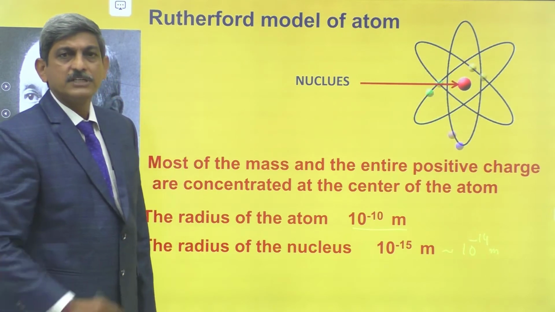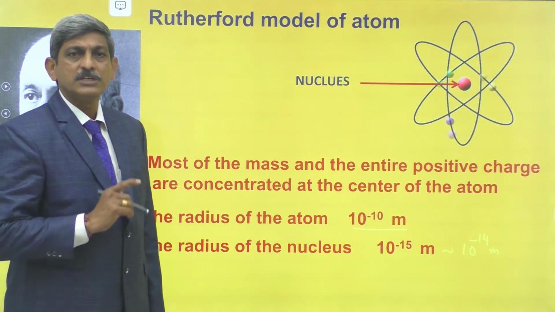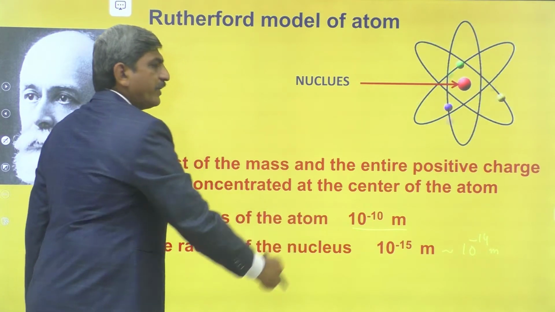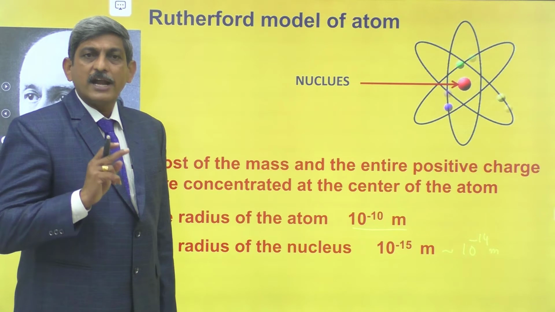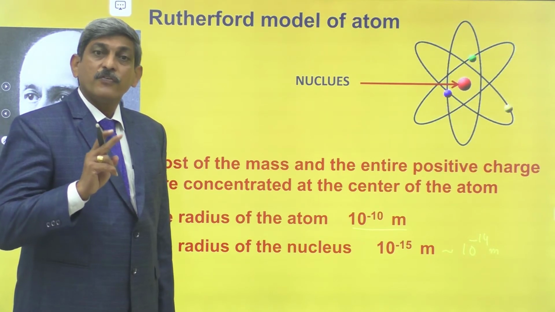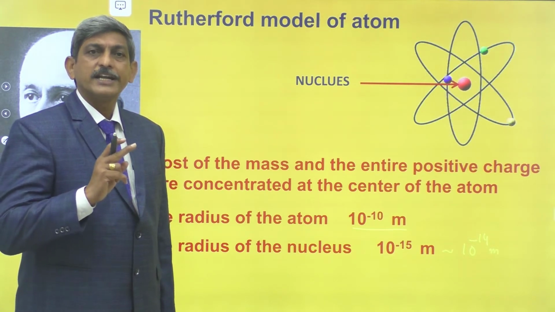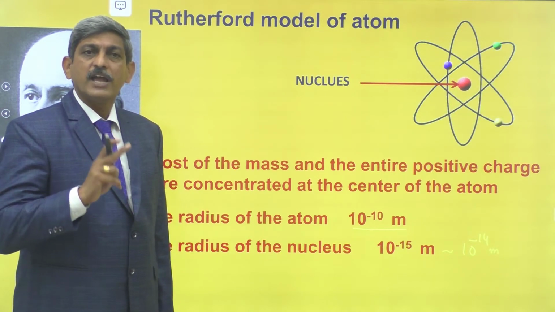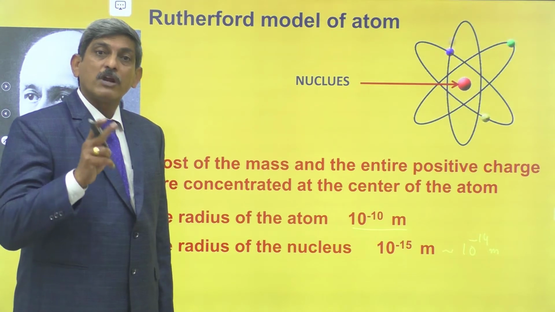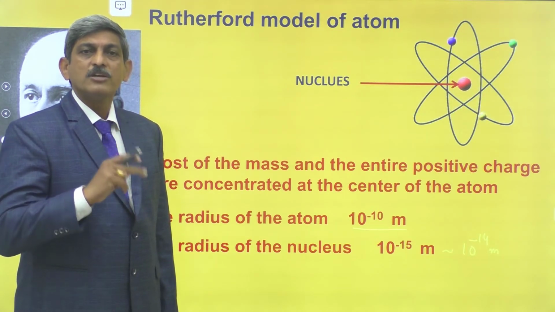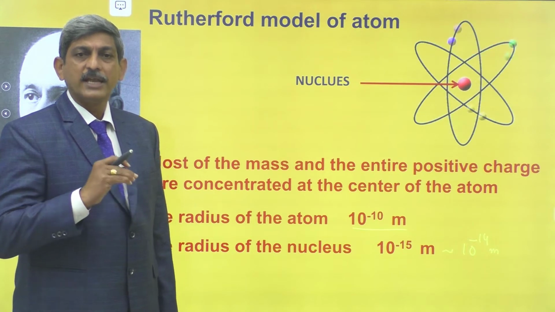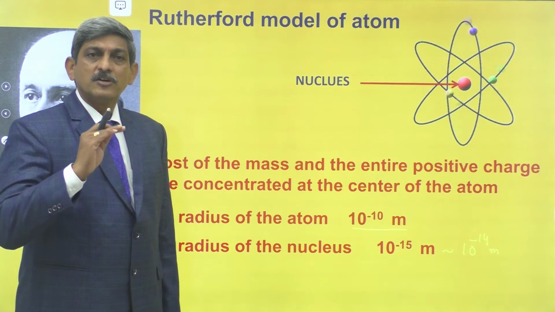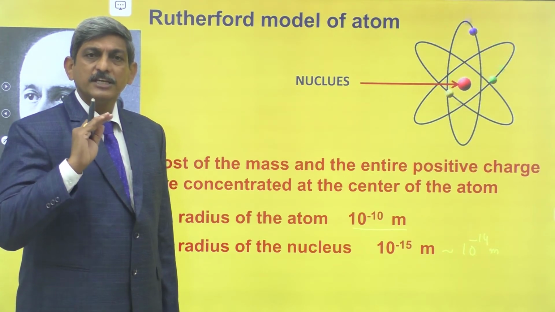It is in the order of 10 to the power of minus 15 meters to 10 to the power of minus 14 meters. By comparing these two, we can say that the radius of the atom is 10 to the power of 4 times more than the radius of the nucleus. Because of that, the volume of the atom is 10 to the power of 12 times more than the volume of the nucleus. Hence, we can simply conclude that most of the space in the atom is empty.